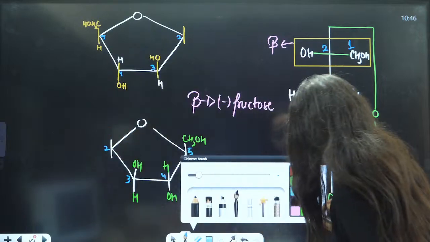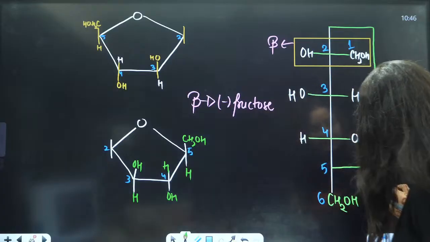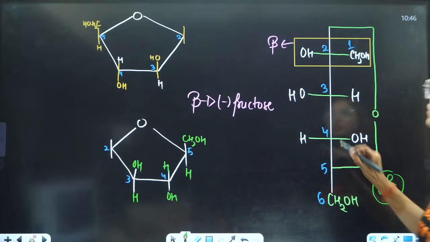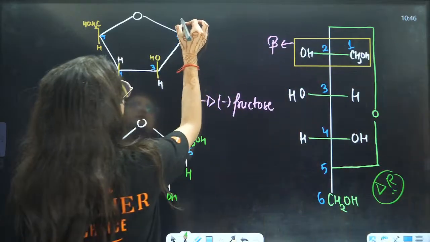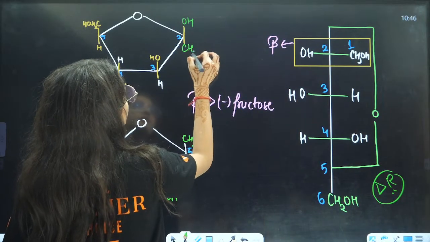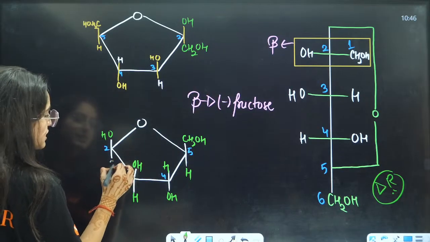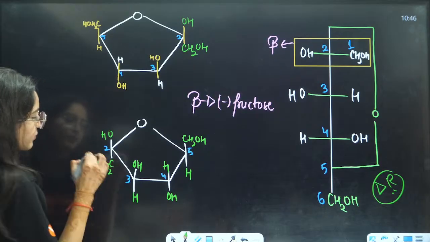OH should be upwards here. Because DR, right? On the right side, that means down. So it is on the left side, that means it is upwards. So it will be like this. It will be OH here and this is CH2OH. This is your beta, right?